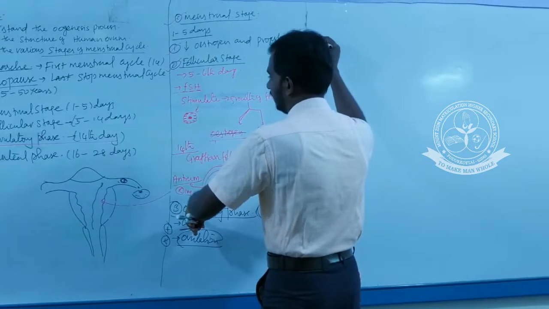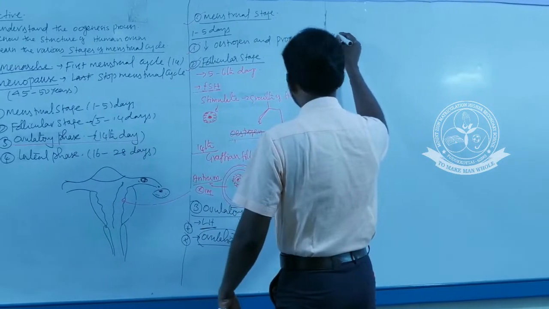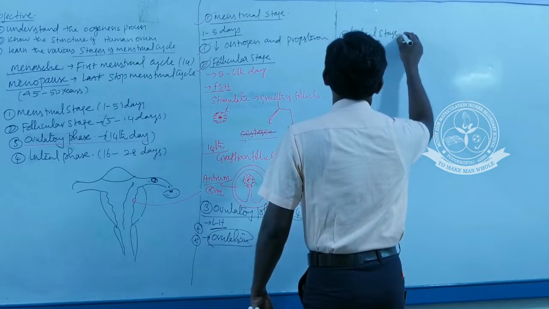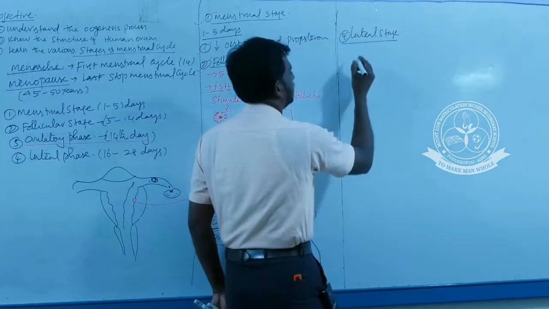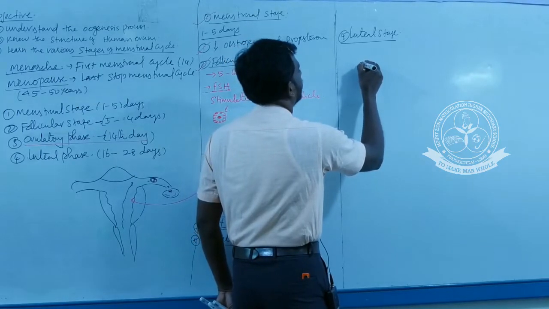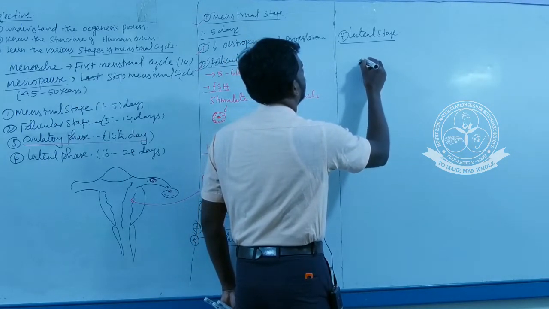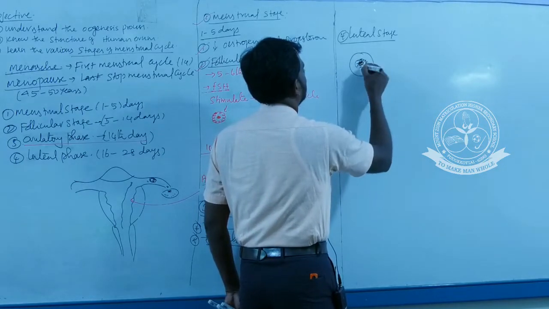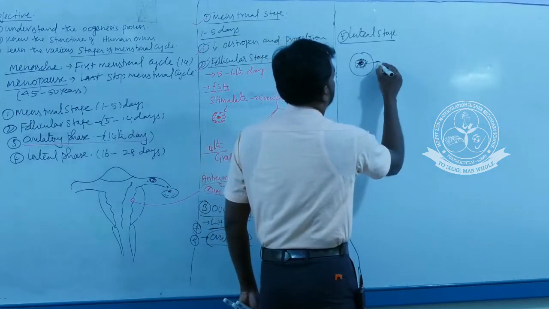Ovulatory phase over. The next stage is called the luteal phase. This is the last stage. Luteal stage. Here, follicular cells, this is the secondary oocyte.